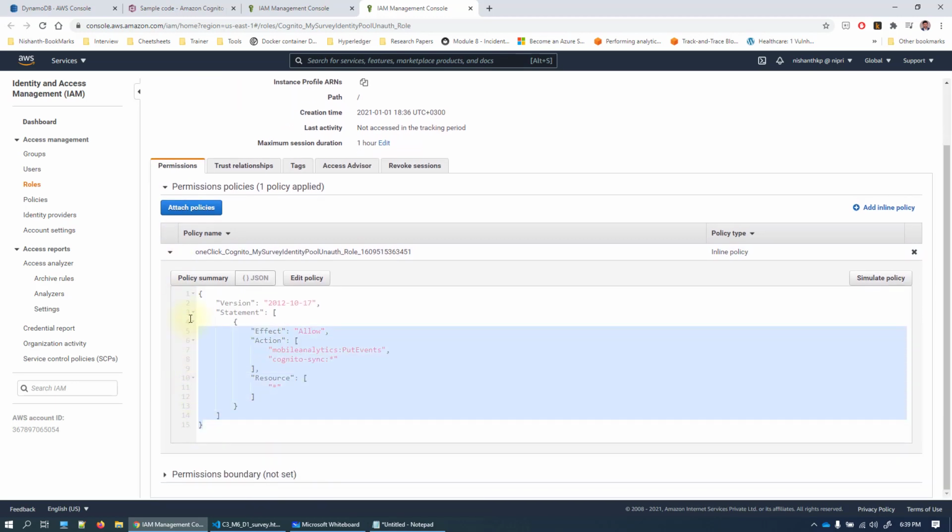Now, because my application needs access to DynamoDB, I need more policies. At this moment, this doesn't have permissions to read. So I'll go ahead and attach more policies to this role. Click on attach policies.